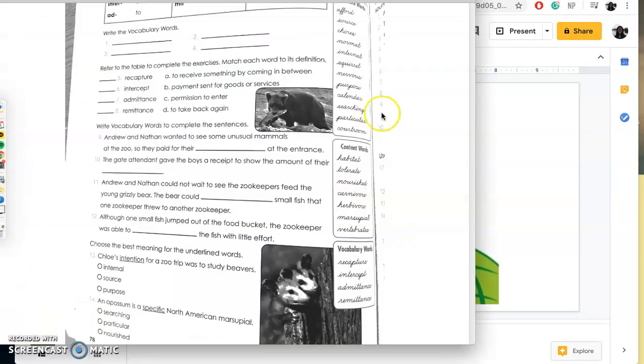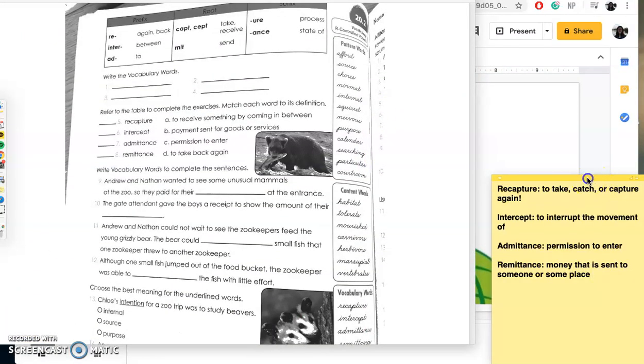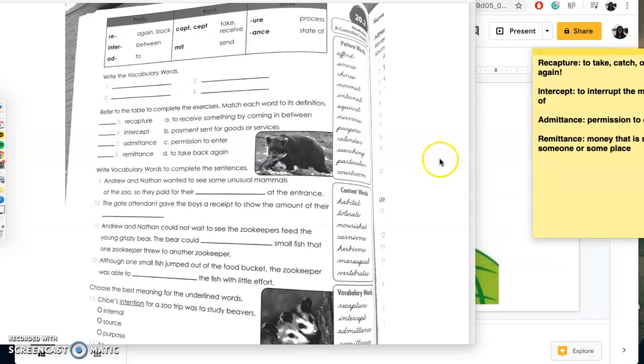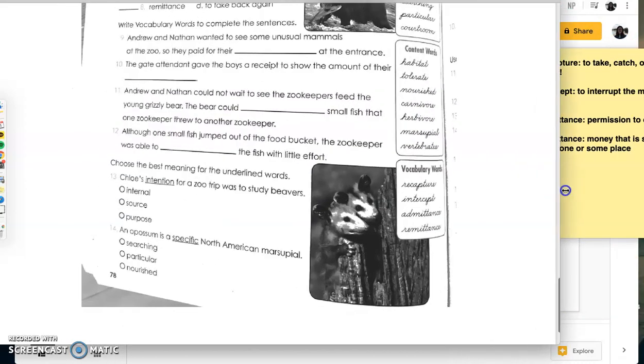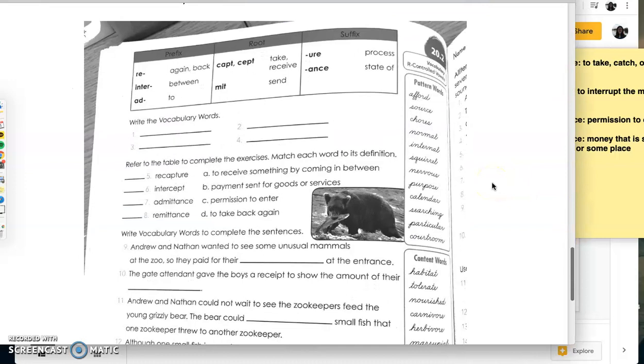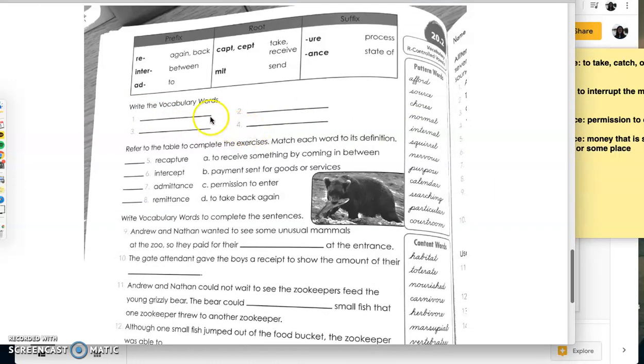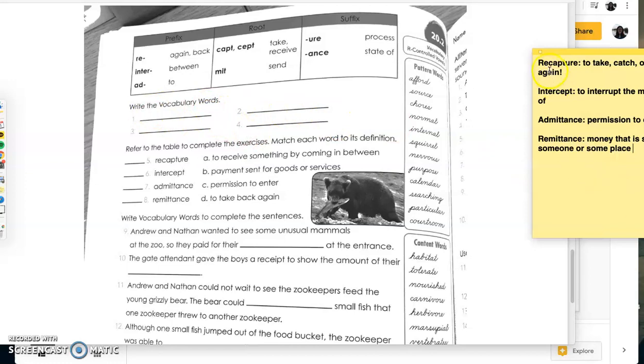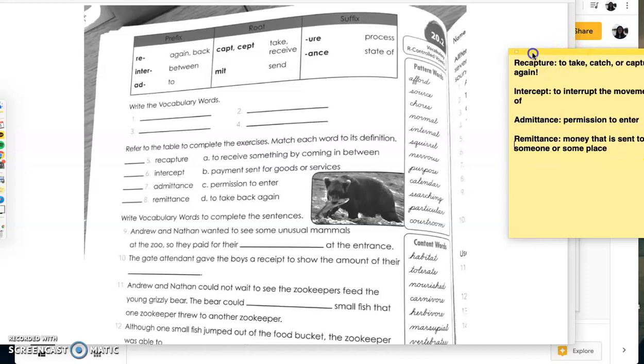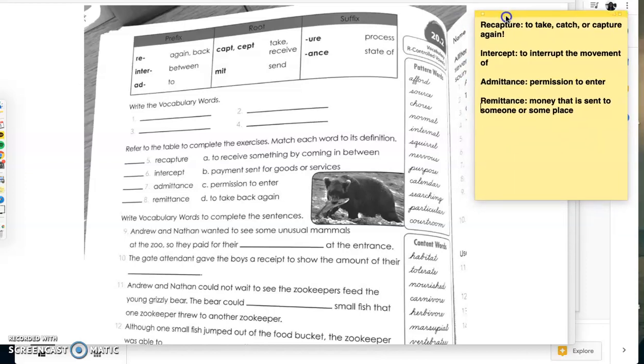Now that we are experts at these four words, let's see what we can do here. Page 78. Fabulous. Okay. Numbers 1 through 4, super simple. Just write the vocabulary words, recapture, intercept, admittance, and remittance. And let's kind of look at these prefixes, roots, and suffixes. So again, like I always say, it's really helpful to know these because if you know a lot of these prefixes, roots, and suffixes, it will be easier for you to determine the meaning of a word when you don't understand something.